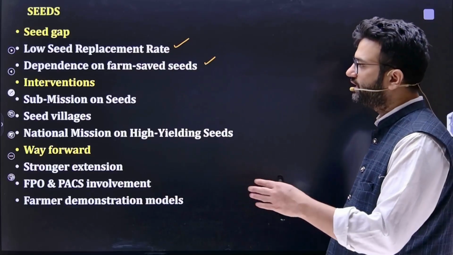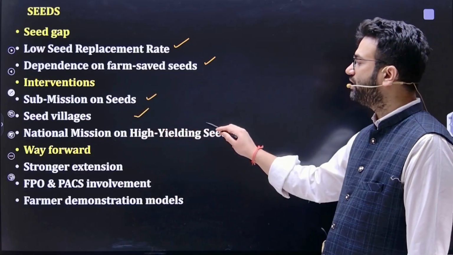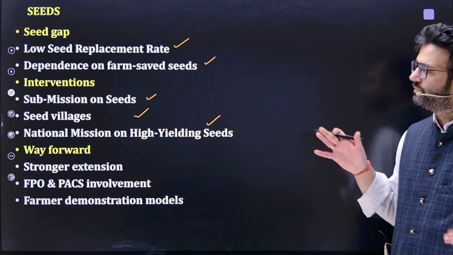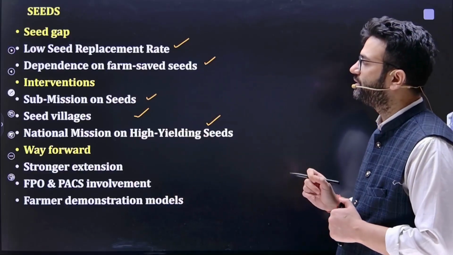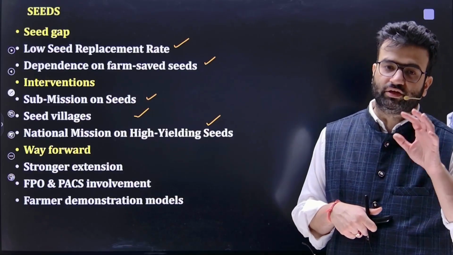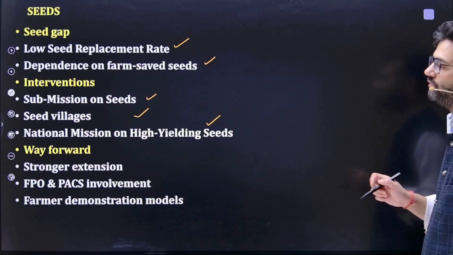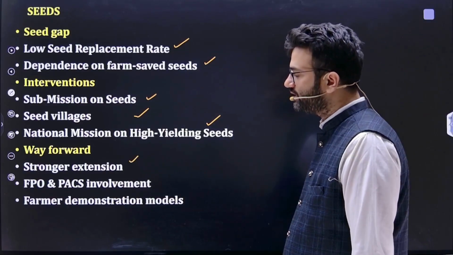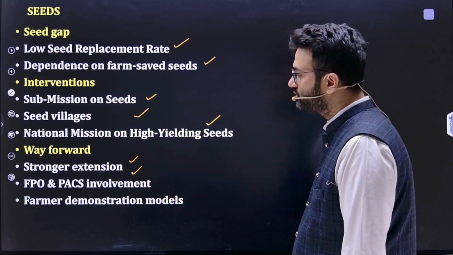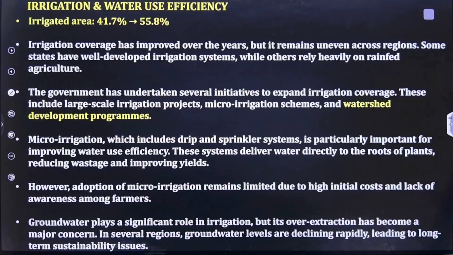There are different kinds of interventions, like the Sub-Mission on Seeds, seed villages should be set up, and the National Mission on High Yielding Seeds. So you can use these kinds of things when you write the answer. Like, the problem regarding seeds is the low seed replacement rate and dependence on farm-saved seed. For promoting these seeds, we have different missions like seed villages and the National Mission on High Yield Variety seeds. Now, what is the way forward? We need to promote strong extension, Farmer Producer Organization and PACS, Primary Agriculture Credit Societies, involvement should be enhanced, and farmer demonstration models should be used.